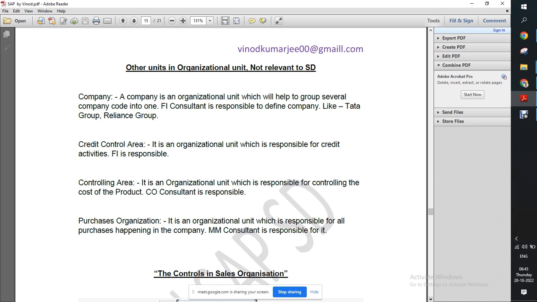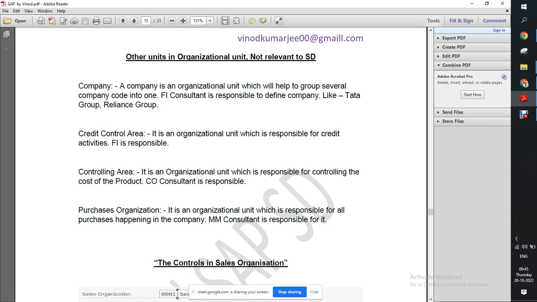Now we can learn, apart from what we have learned earlier, there are a few org units which we should know only. Actually, these all are not in our scope, but we should know. So company, what is company? We had done that one. Company will help in grouping the company codes. So if there are multiple company codes, then we will group them with the help of company.